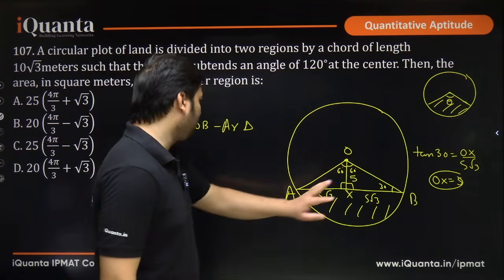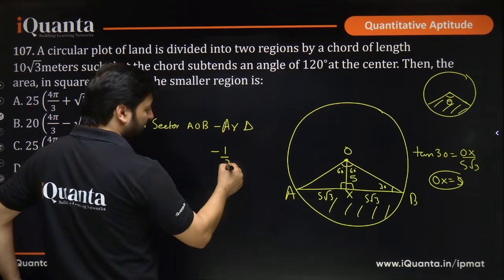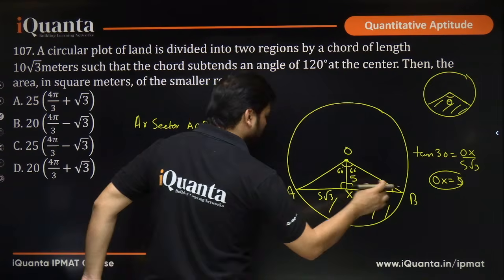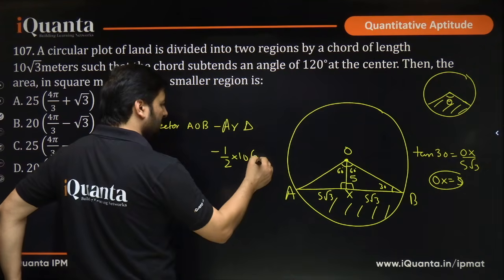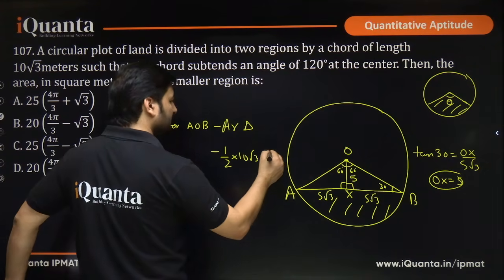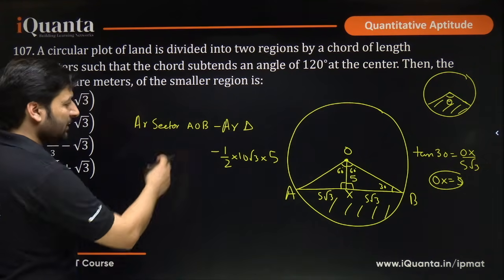So now for the triangle, I know the area: half, base, that means the entire triangle has a base of 10 root 3, into height is 5. Area of triangle is known. Area of sector AOB has to be found.